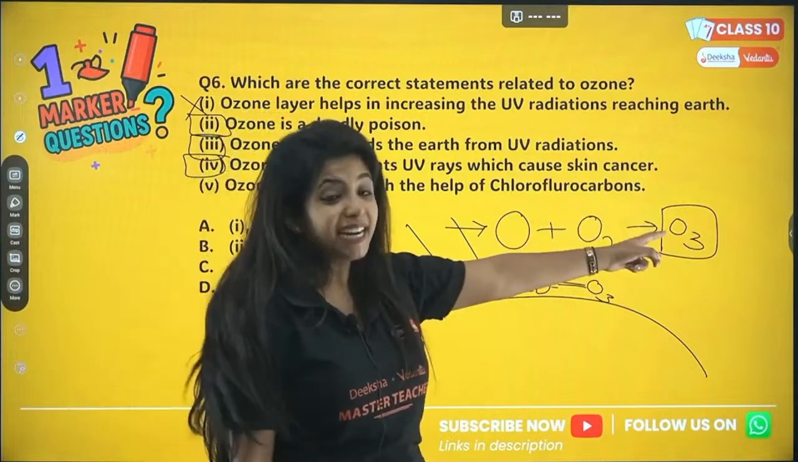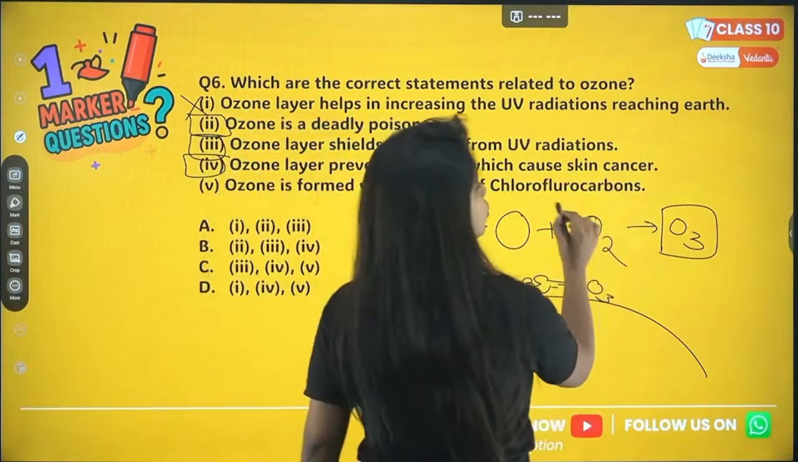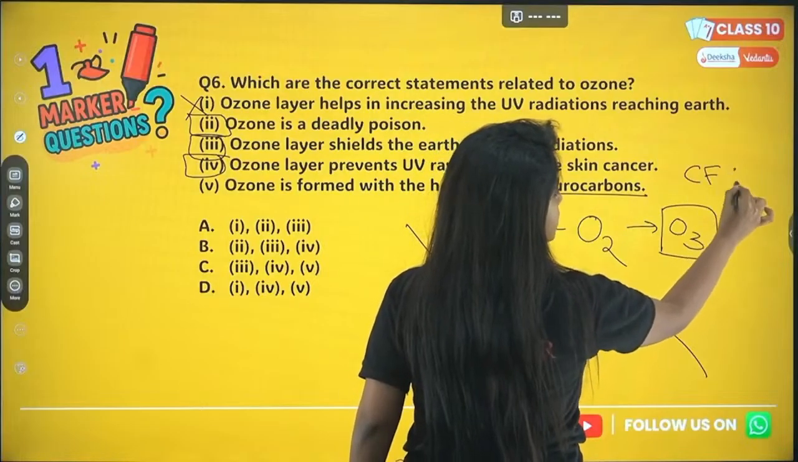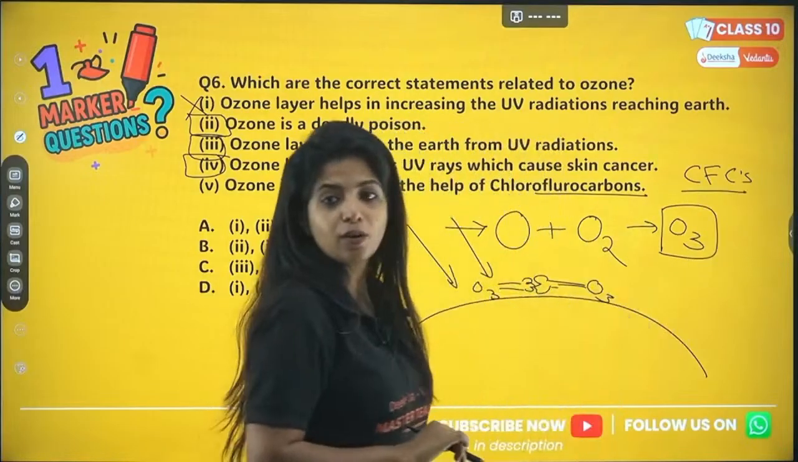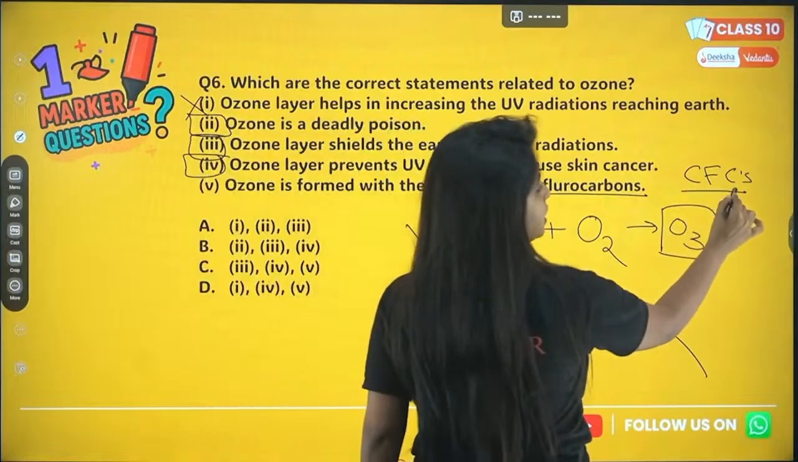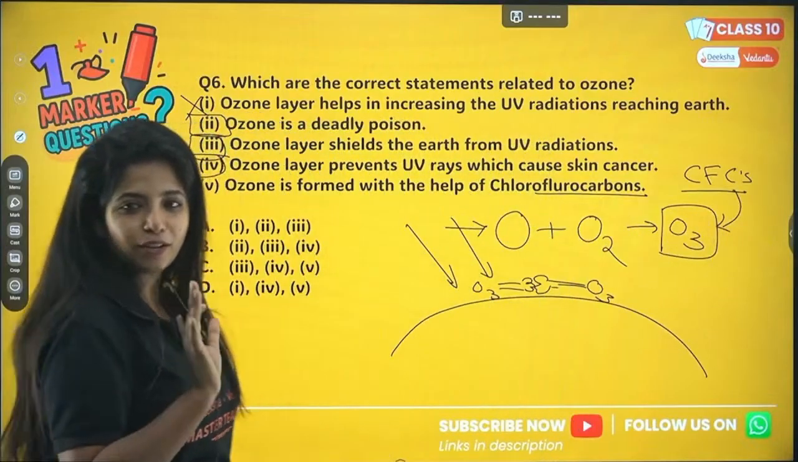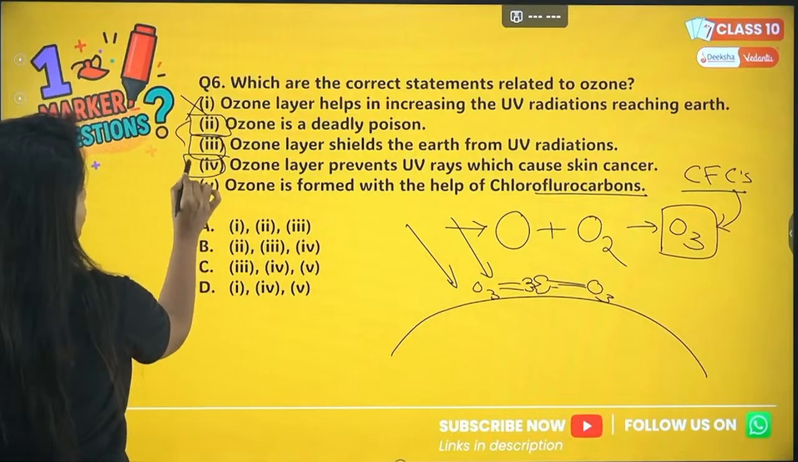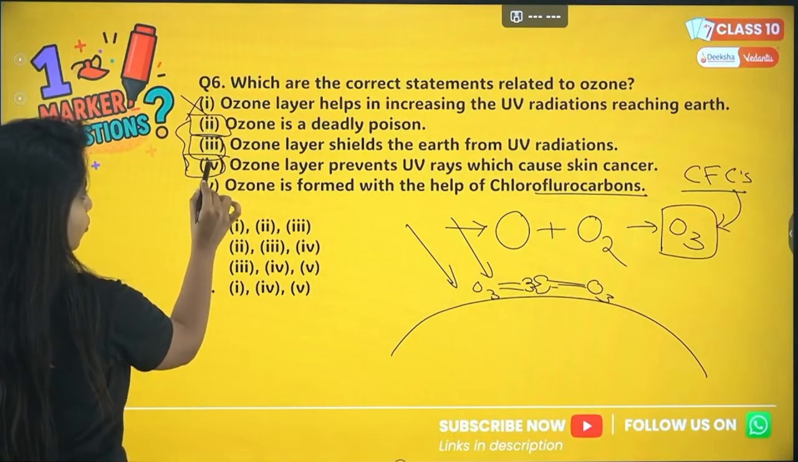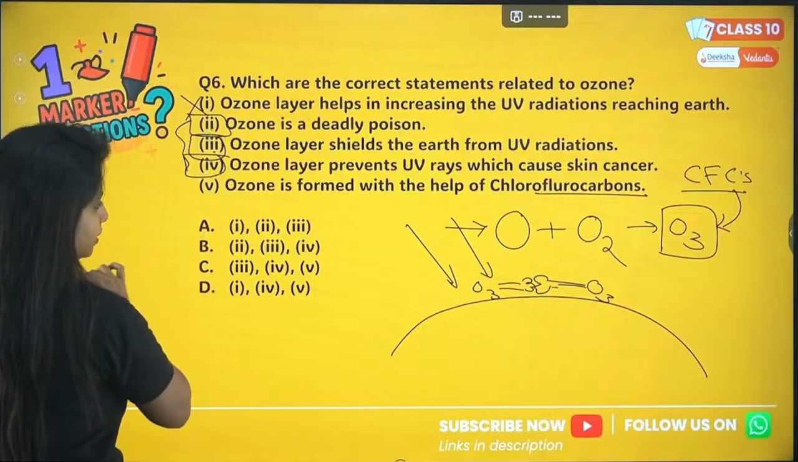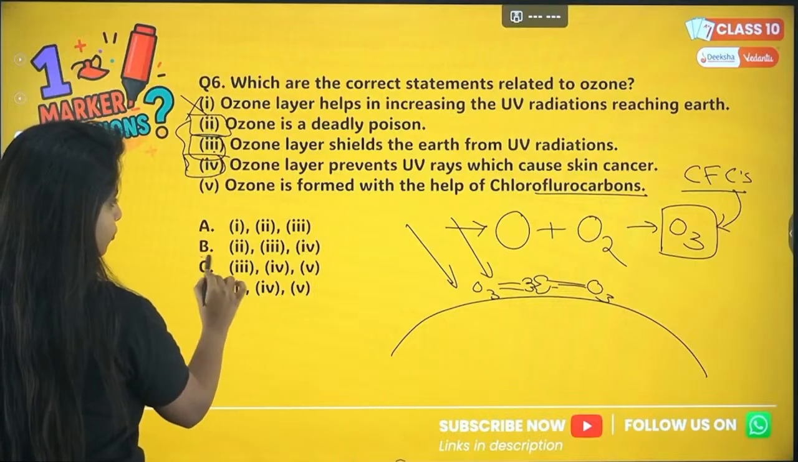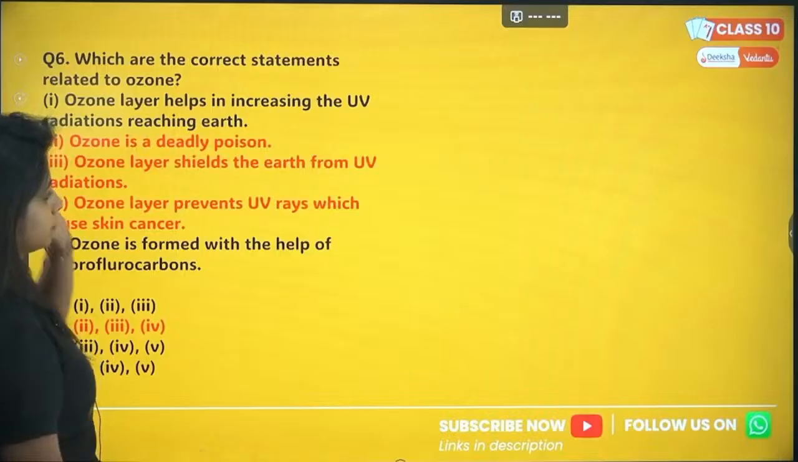Ozone, which is there, is being broken up by chlorofluorocarbons, CFCs, which are released by refrigerators and all of these things. So this is responsible for the breakup of O3, not for making up O3. Always remember that. So 2, 3, 4 are the ones which are correct. 2, 3, 4. Yes, this is your answer.